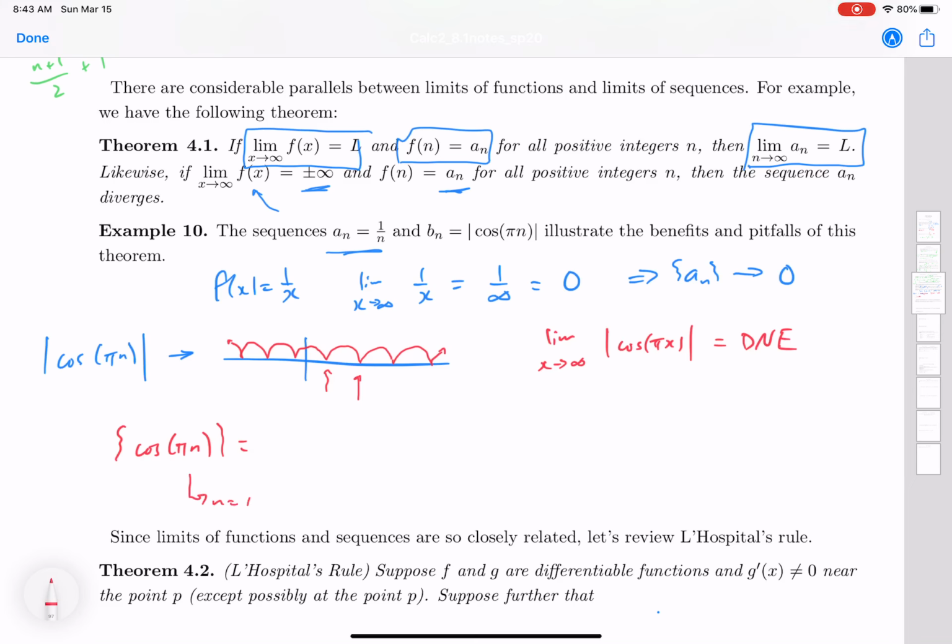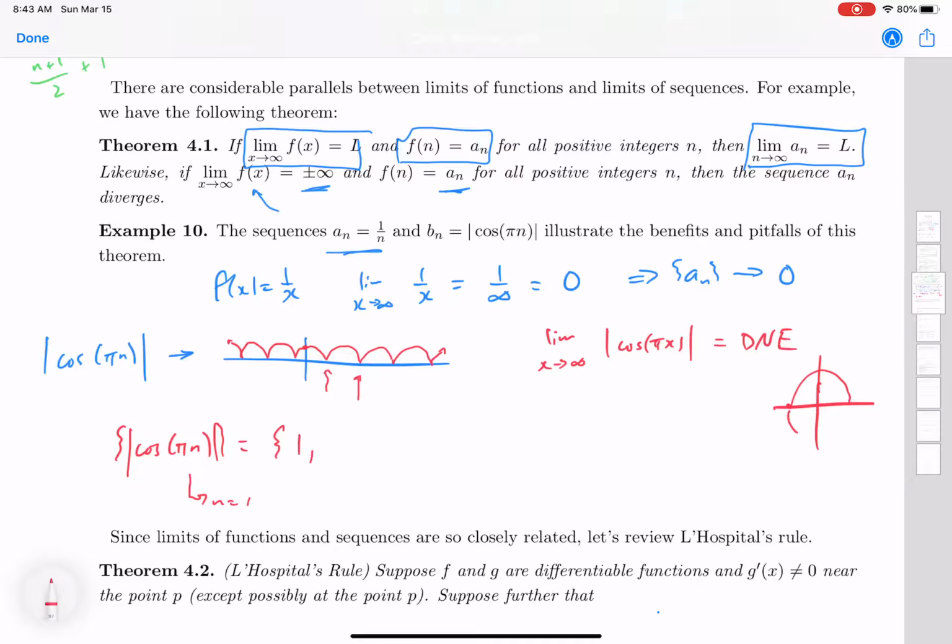And cosine of pi is, sorry, this is absolute value. I'm going to do it on the unit circle here. Cosine of pi is here, I'm getting -1. But I'm taking the absolute value of that, so I get a +1.